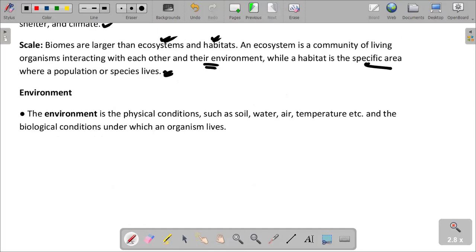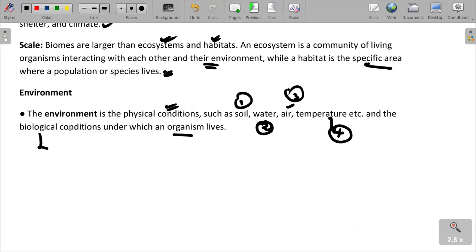The environment is the physical conditions, such as soils, water, air, temperature, etcetera, and the biological conditions under which an organism can survive. We are talking about the living conditions under which that organism can survive. So, without going any further and closing this, I want us to look at some examples of biomes.